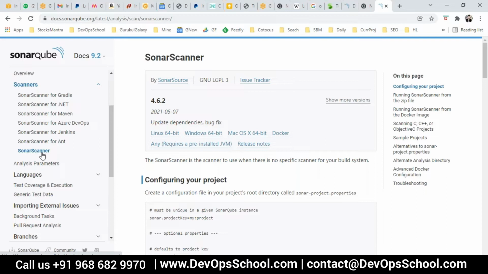But today, I am going to teach you SonarScanner, which is the command line tool. That way you learn a little bit deeper. In order to understand Gradle, .NET, Maven, Azure DevOps, Jenkins or Ant, you need to know them first. I will not be able to teach you Gradle, but I will teach you how to use the SonarQube scanner with Gradle. You can do a little homework also. I will share some of my Gradle, Maven, Azure DevOps and Jenkins videos, and you can study them offline. Make sense, all of you? Okay, so today I'm trying command line, CMD options.